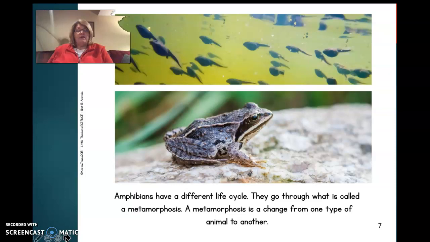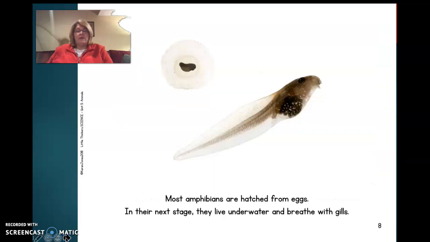Amphibians have a different life cycle. They go through what is called a metamorphosis. A metamorphosis is a change from one type of animal to another. Most amphibians are hatched from eggs. In their next stage, they live underwater and breathe with gills.